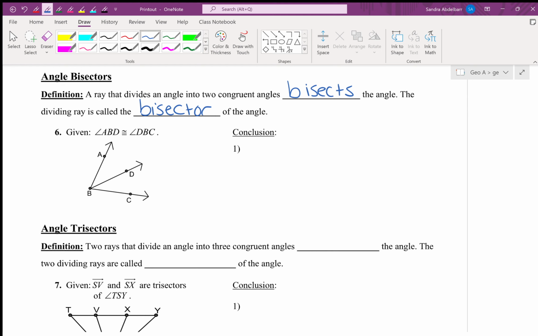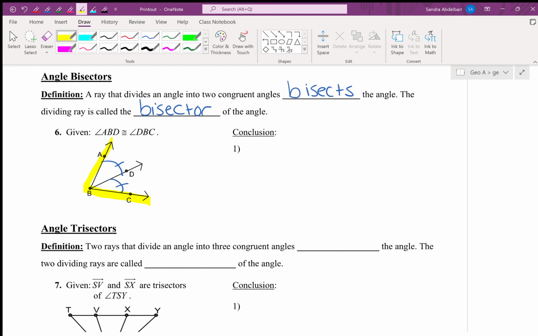All right, so here our given information is angle ABD, mark it with a loop, is congruent to angle DBC. Make sure you stagger your marking so they're not connected. All right, do you all see the big angle here, ABC? Do we agree that big angle ABC has now been split into two equal angles, two congruent angles? What part of this diagram is physically splitting the angle into two?